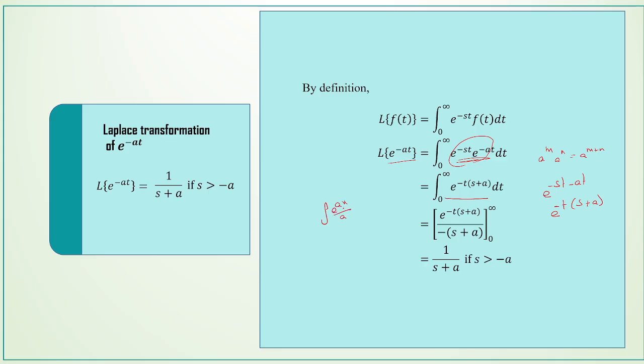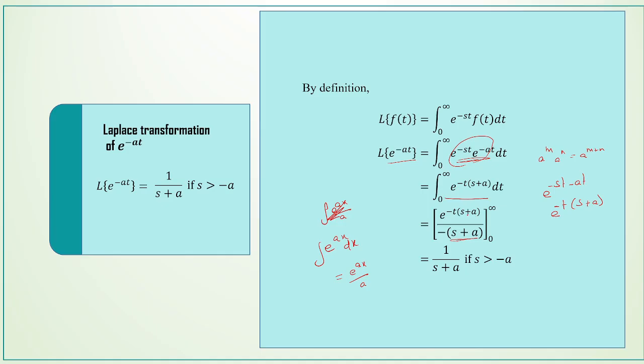dx is equal to e power ax by a. So like this, the coefficient of t is s plus a. So we are integrating with respect to t. We get e power minus t into s plus a divided by minus of s plus a. So this s plus a, the coefficient of t, will be in the denominator. So when we integrate, the limits are from 0 to infinity.